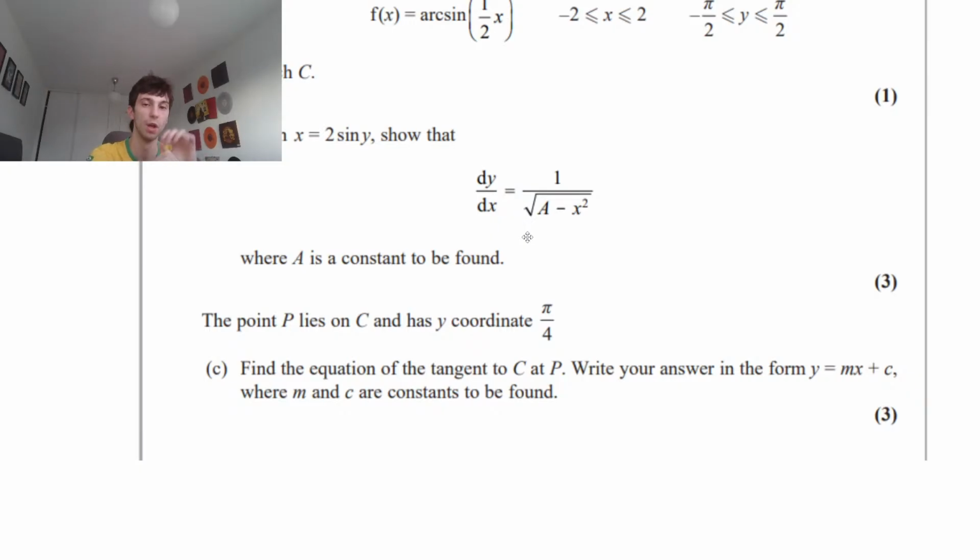Moving on to part C, we're told that point P lies on C and has y coordinate pi over 4. This is great. We already have the y coordinate of P. It's quite friendly of them. We have to find the equation of the tangent to C at P, so we're going to have to find dy dx at P. We have to write our answer in the form y equals mx plus c, where m and c are constants to be found.